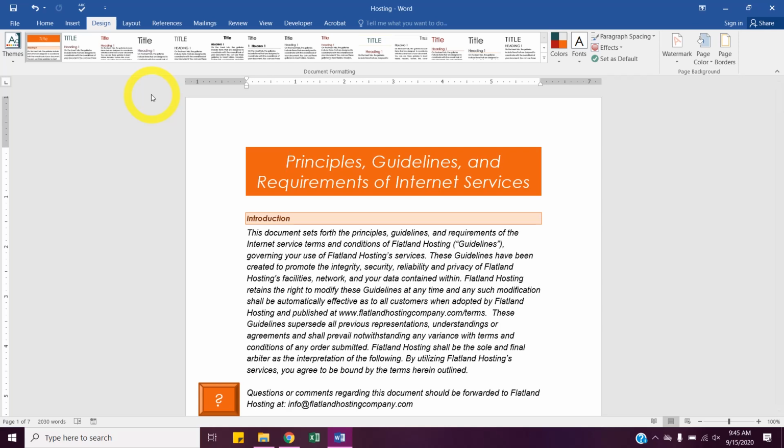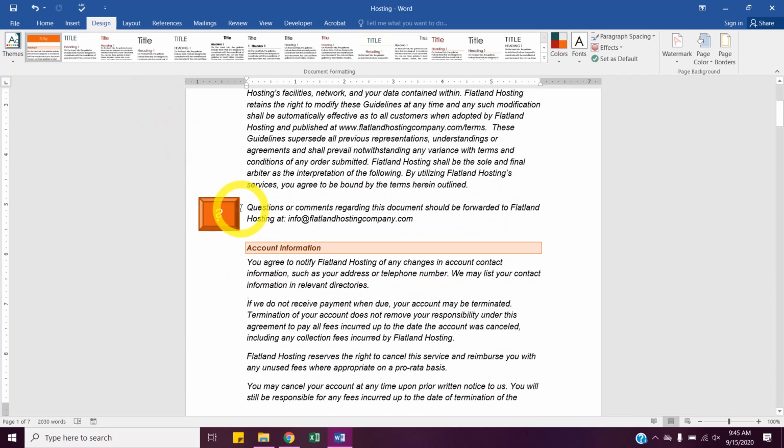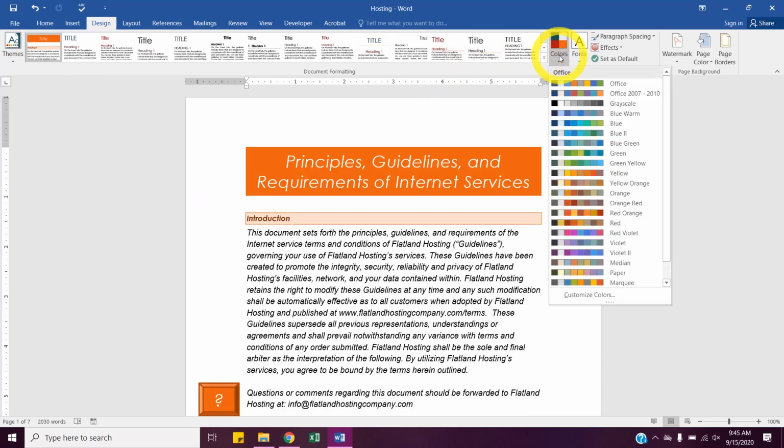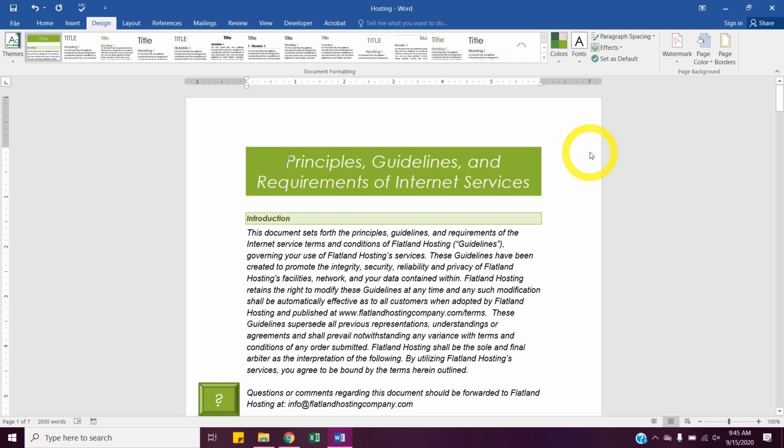But let's say I like the fonts and everything, I just want to change the theme colors. So I go over to colors on the design tab, and this is where I can change the theme colors. So I'm going to choose one that's kind of greenish. There we go. So Ion was the theme, the top right one, and then we went over to colors and just chose a different color. Well, not far right. Yep, perfect.